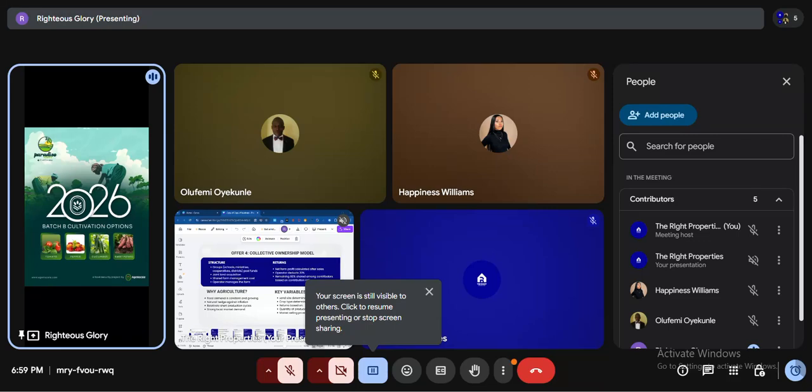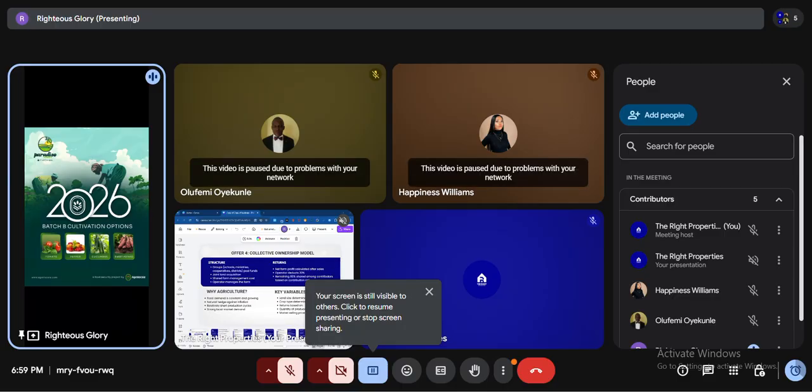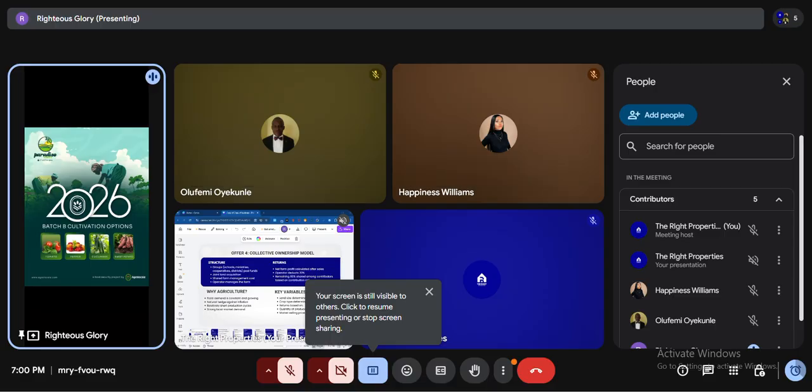So here we have Paradiso Farm 2. Last year we launched Paradiso Farm 1, and currently we are cultivating on Paradiso Farm 1, which people bought into are expecting their returns by May, June. So we started cultivation for Paradiso Farm 1 this January.